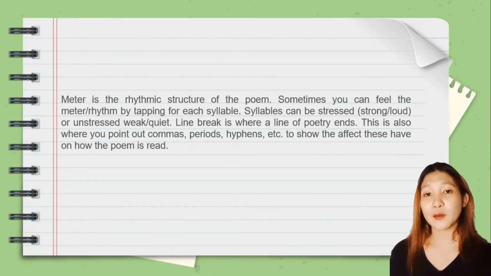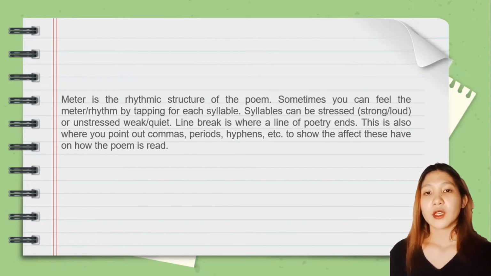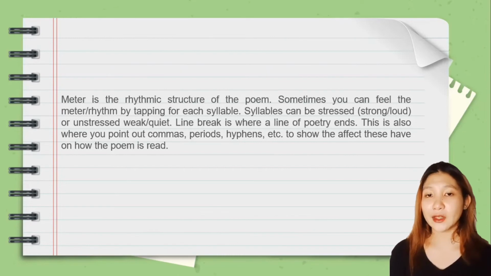Meter is the rhythmic structure of the poem. Sometimes you can feel the meter and rhyming by tapping for each syllable. Syllables can be stressed, strong and loud, or unstressed, weak and quiet. Line break is where a line of poetry ends. This is also where you point out commas, periods, hyphens, etc. to show the effect this has on how the poem is read.